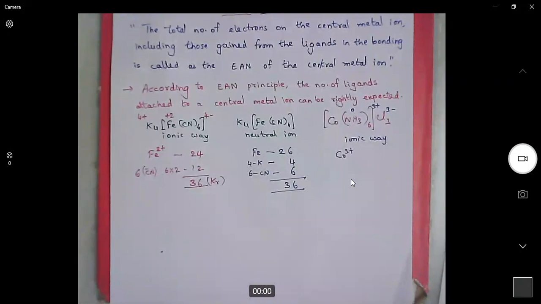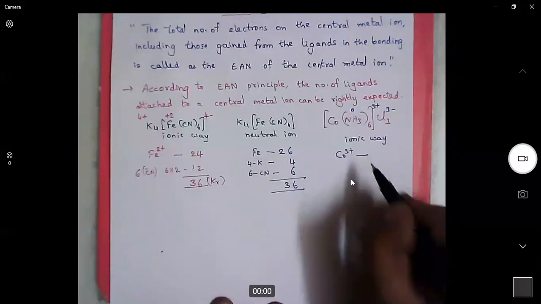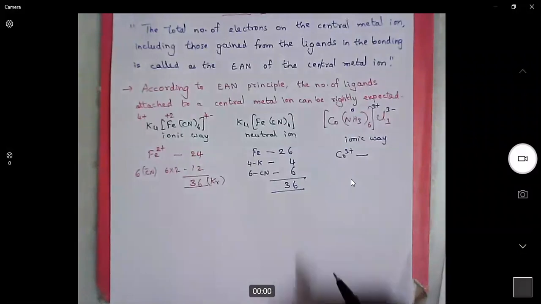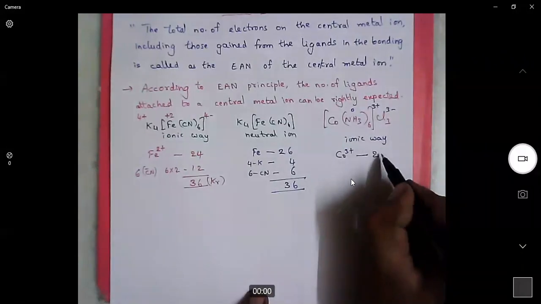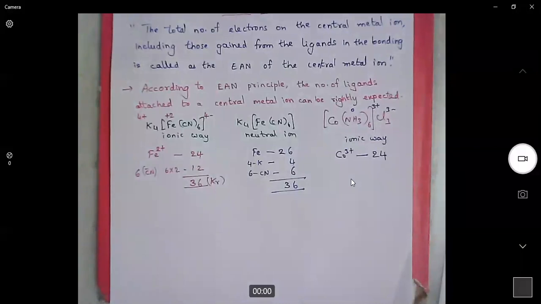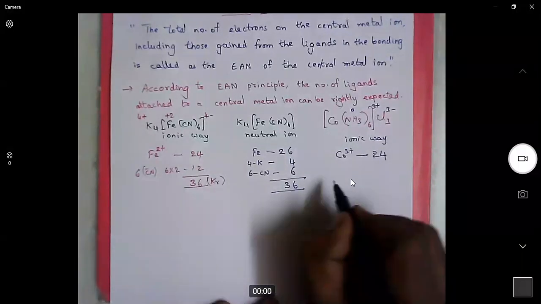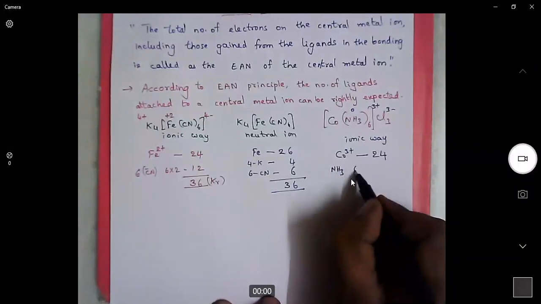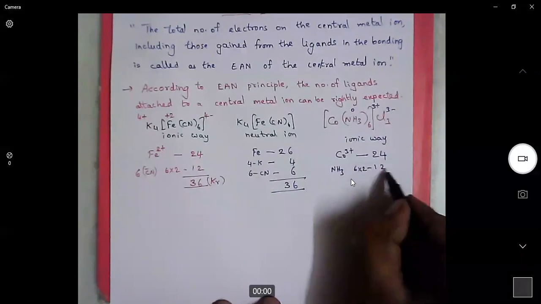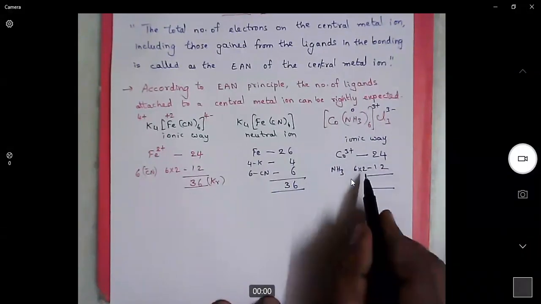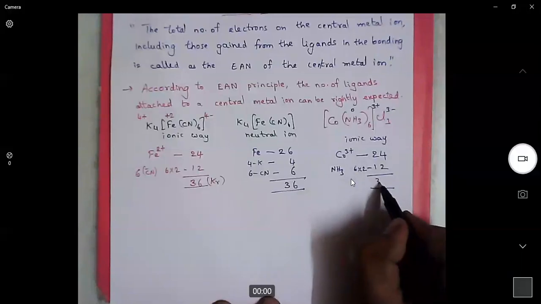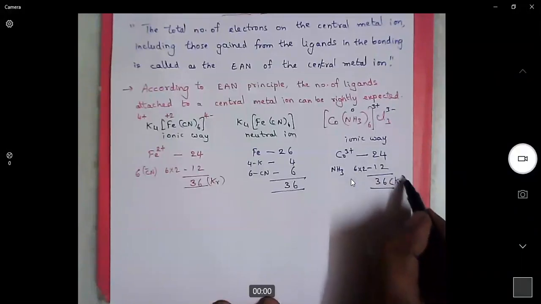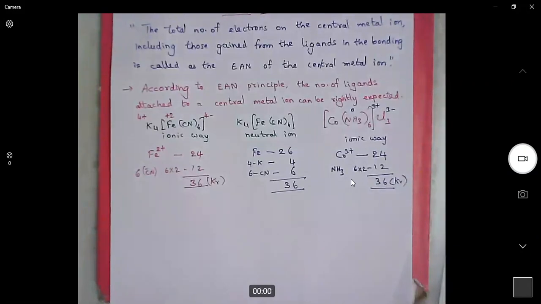Now the cobalt atomic number is 27. Plus 3 means when we remove 3 electrons, we get plus 3. So when we remove 3 electrons from 27, it becomes 24. Now each ligand will give 2 electrons. There are 6 ammonia ligands, so 6 into 2, 12 electrons. So altogether 36. 36 is the electronic configuration of krypton, a noble gas element. So this is how we need to calculate the effective atomic number in the ionic way.